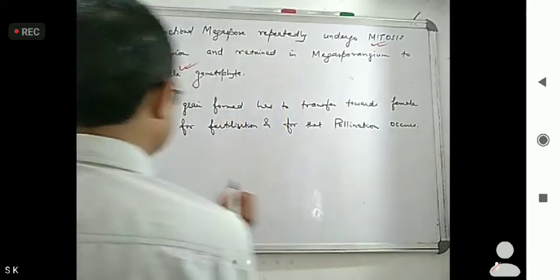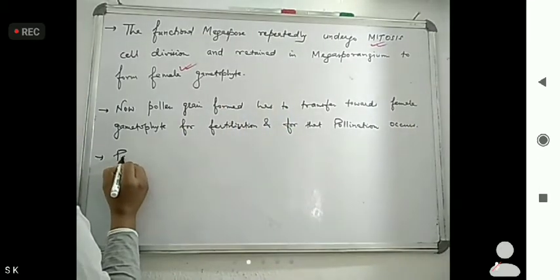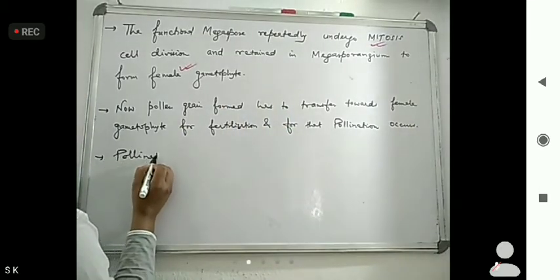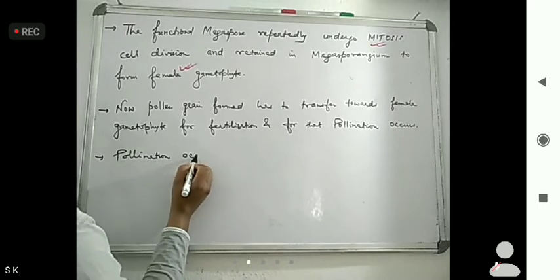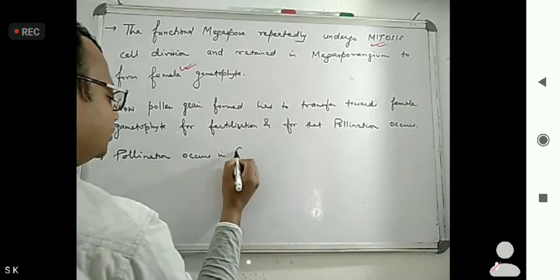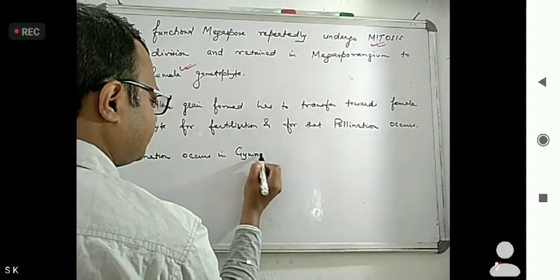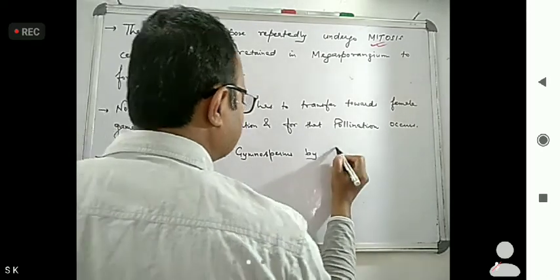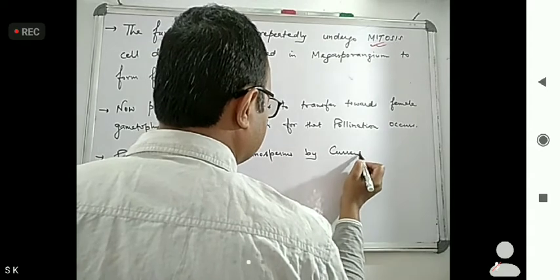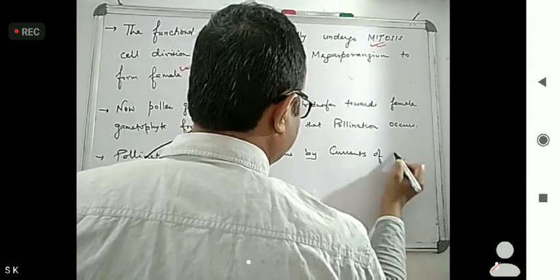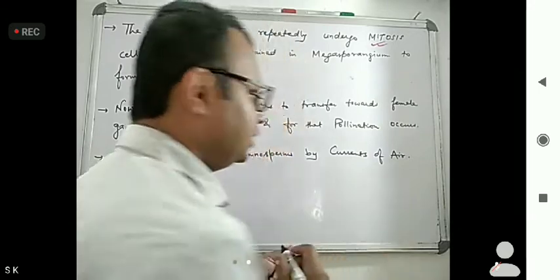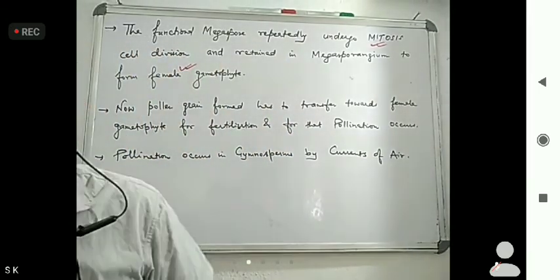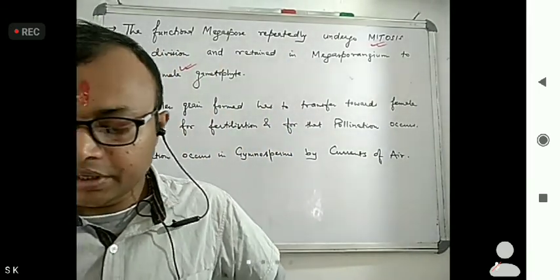Pollination occurs in gymnosperms by currents of air. Okay, means air currents, or by currents of air.